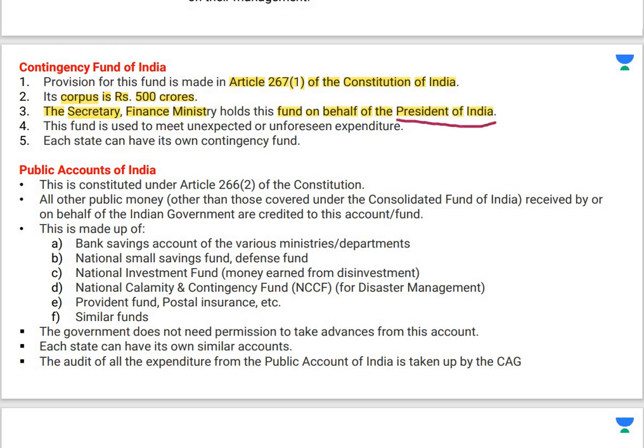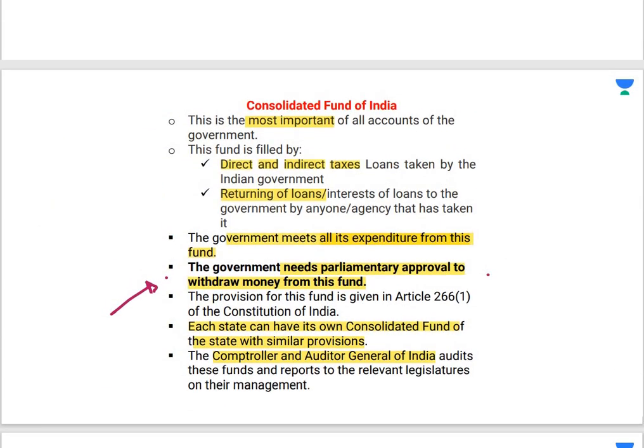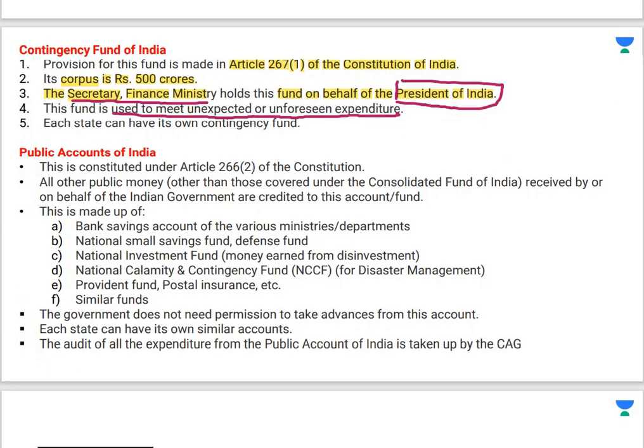तो President of India के behalf पर this fund is maintained by the Secretary of Finance Ministry. And this fund is used to meet unexpected or unforeseen expenditure. See, government expenditure, the CFI is used for direct, indirect taxes, returning of loans, etc. But unexpected, unforeseen expenditures are taken from contingency. Contingency word का मतलब ही unforeseen होता है, ठीक है? So each state can have its own contingency fund.